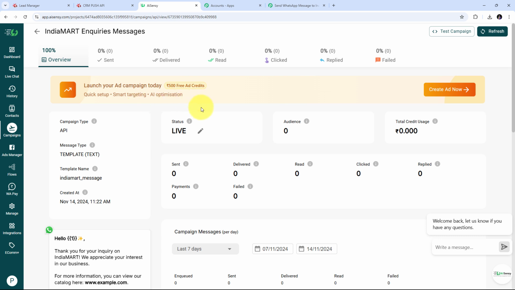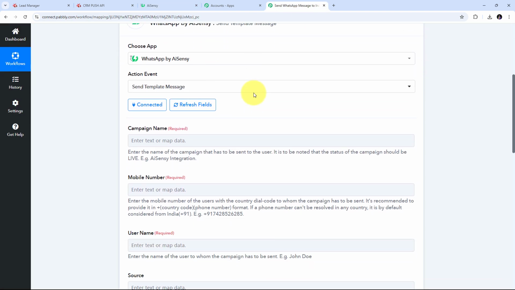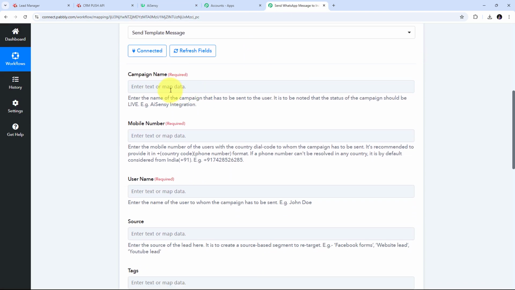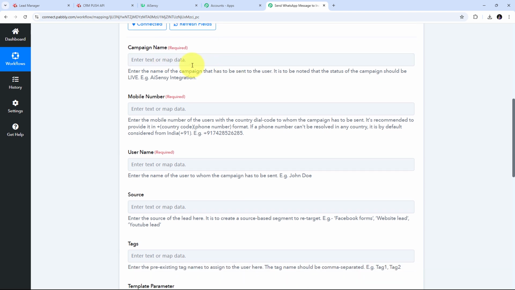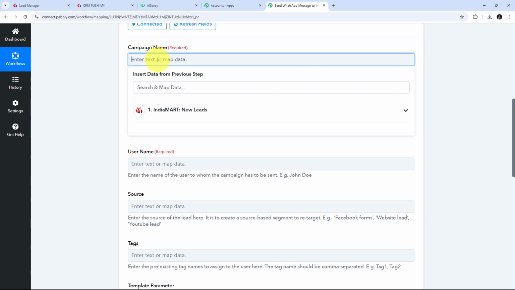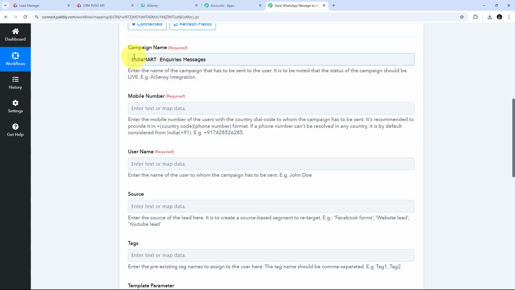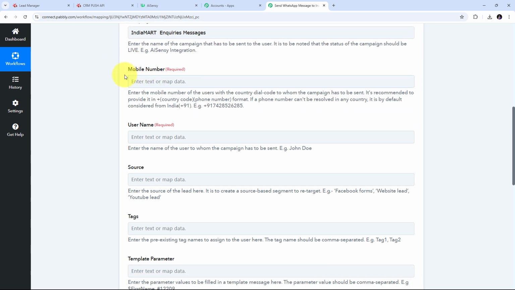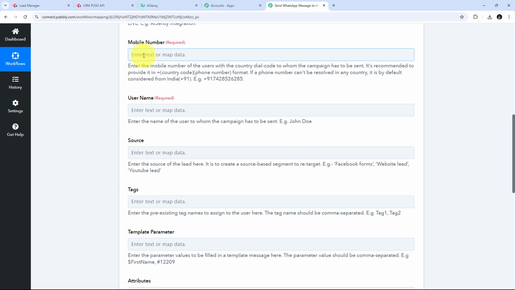Now that I have created my campaign and added my template message in my campaign, I'm going to take you back to Pabbly Connect. Here in Pabbly Connect, I have to first give my campaign name. So I'm going to add the campaign name that I have added in my AI Sensei account. I'm going to give my live campaign name here. This is my campaign name. Now I need to give the mobile number of my lead, and I'm going to give that mobile number by using the response from my previous tab of IndiaMART response.